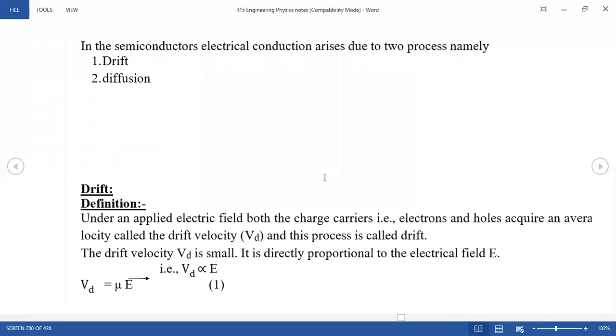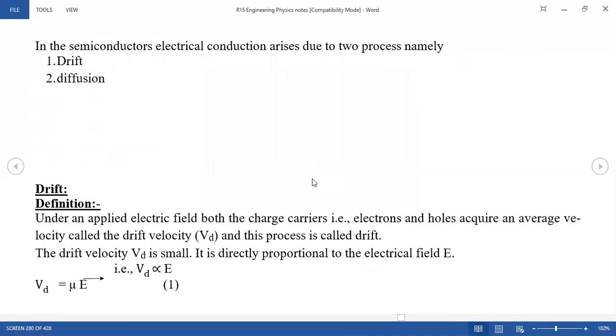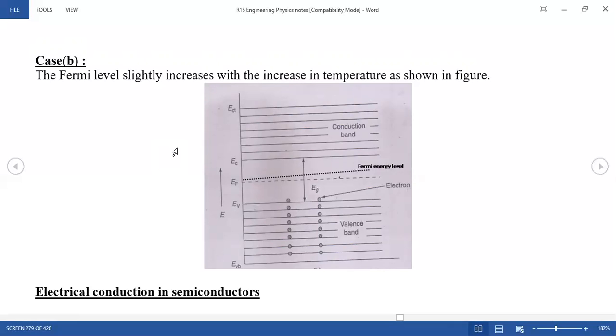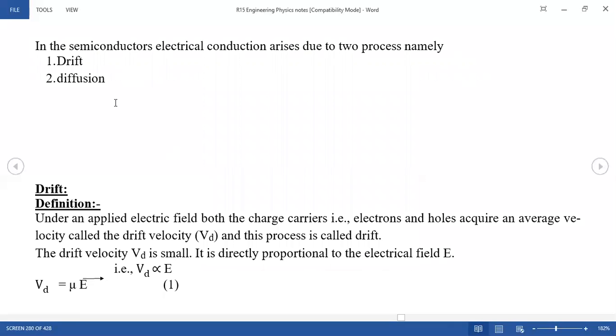Now you go for another one: electrical conductivity in semiconductors, the small topic. In this one, drift and diffusion are the two factors affecting. You are producing current by drift as well as diffusion. So what is drift? Under the external application of electric field, the electrons and holes acquire an average velocity called drift velocity. This process is called drift.